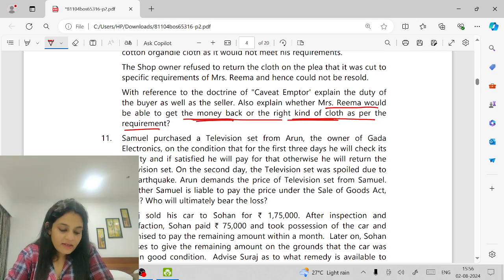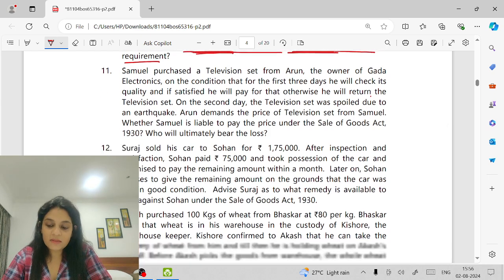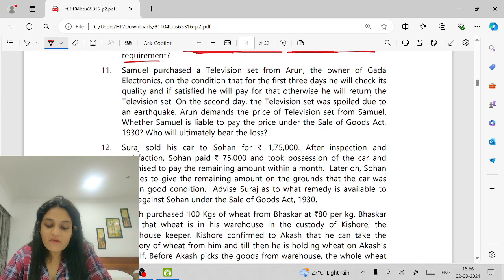Samuel purchased a television set from Arun, the owner of Gada Electronics, on the condition that for the first 3 days he will check its quality, and if satisfied, he will pay for that. Otherwise, he will return the television set. On the second day, the television set was spoiled due to an earthquake. Arun demands the price of the television set from Samuel, whether Samuel is liable to pay the price under the sale.